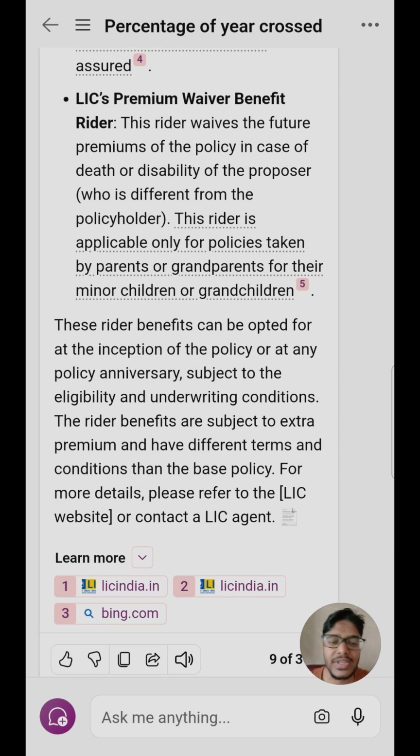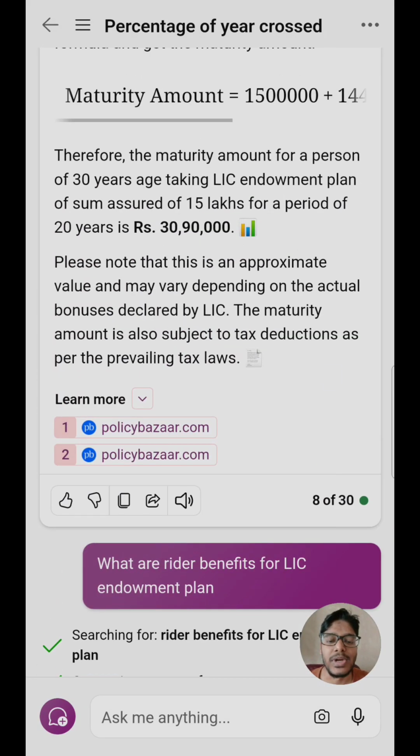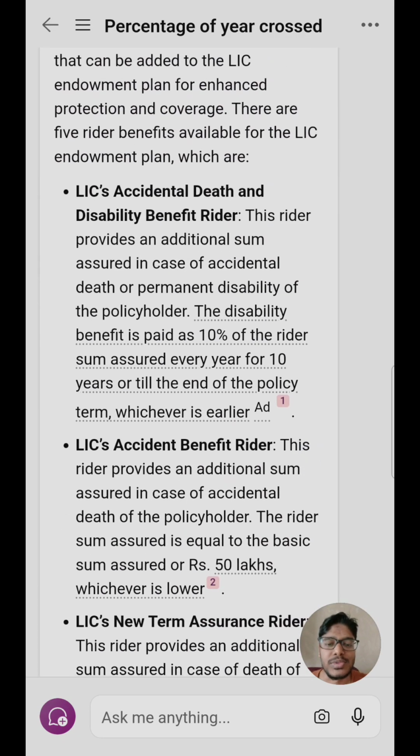Now the figures which I have mentioned in this video might not be correct, so if you find that they are incorrect or need to be corrected in some manner, let me know, because I am using ChatGPT. I have researched through videos, but I am saying this on the side of caution because I could not get a policy maturity amount calculator online. The LIC website had a calculator previously, but I am not able to view it, so I am not sure whether the calculations ChatGPT provided are correct or not. But I think they are correct up to some limit.